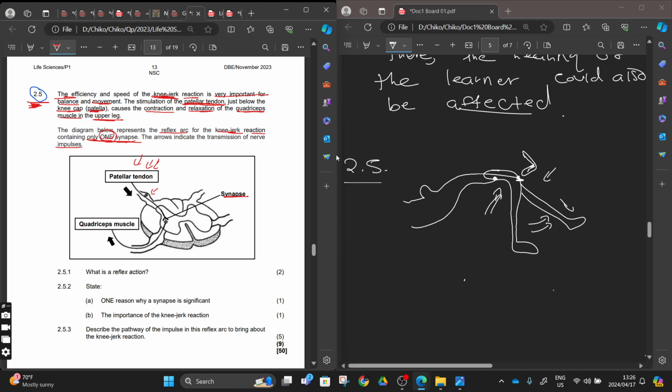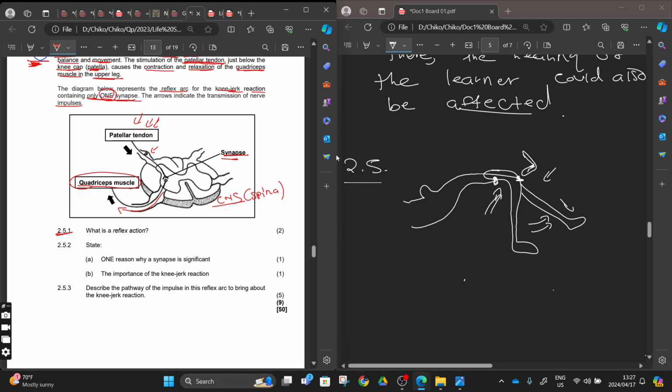It means that from the sensory neuron, the impulses are sent straight to the motor neuron. You can see the motor neuron here leaving our spinal cord, going to our quadriceps muscles on our leg, right? You'll agree with me. So here, you can see we don't have the interneuron in this example of ours, right? But we have the central nervous system there, which is the spinal cord, and we also have the synapse there, the gap that you understand, right? Then about 2.5.1, let's do this in 5 minutes.